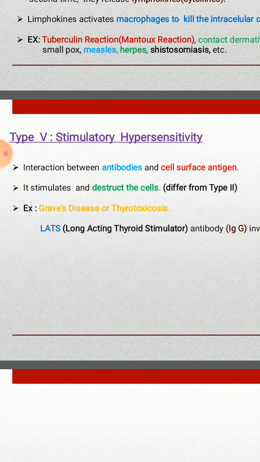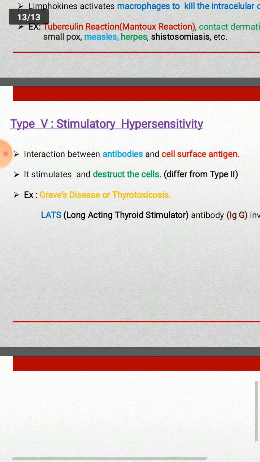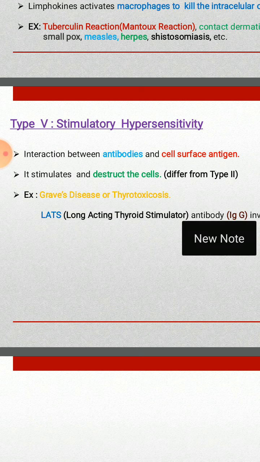The last one is the stimulatory hypersensitivity. So the stimulatory hypersensitivity also produces antibodies in the persons. That means the reactions occur between the antibodies and the cell surface antigens. So it stimulates and disrupts the cells.